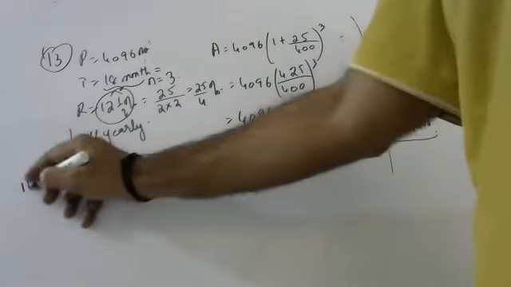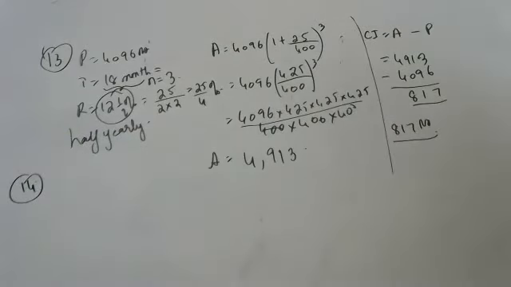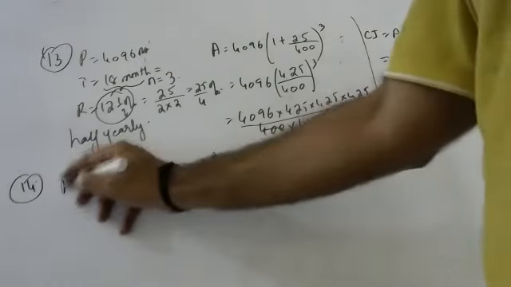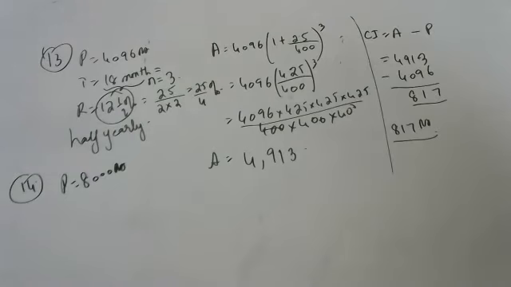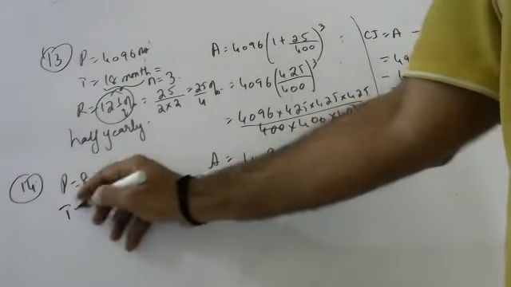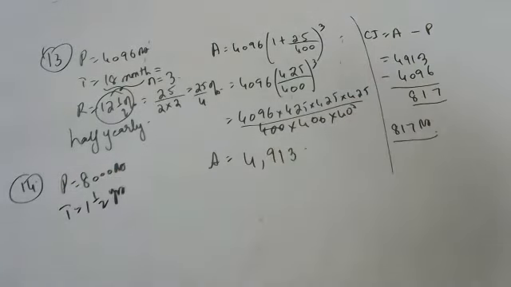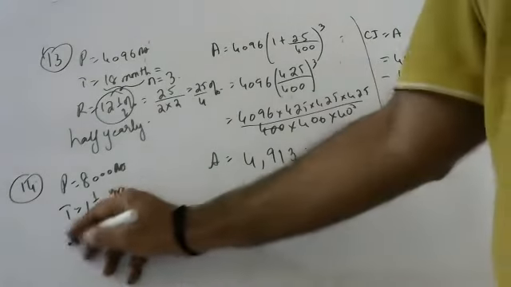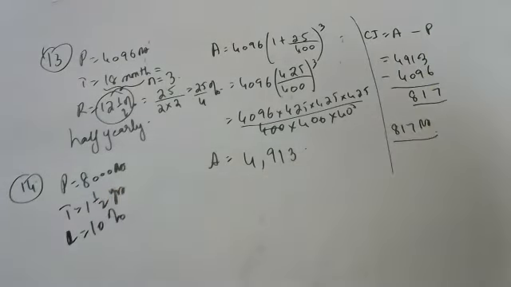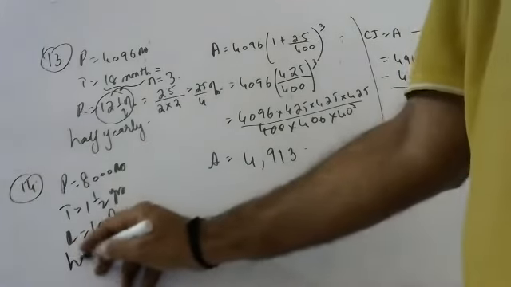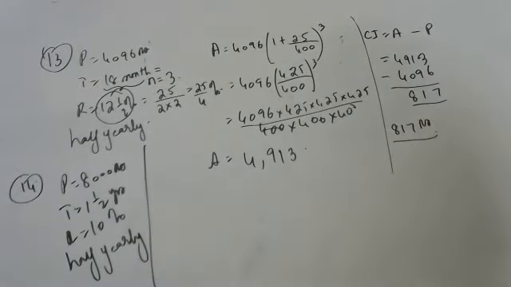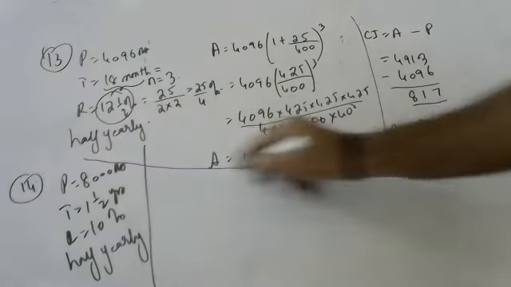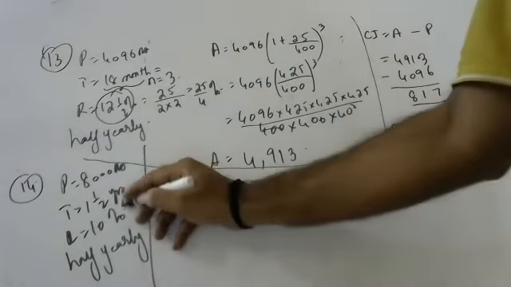Next question. Find the amount and compound interest on 8,000 rupees for 1.5 years at 10% per annum, compounded half yearly. Rishikesh, you have to say. Yes, sir. In 1.5 years, how many half years?